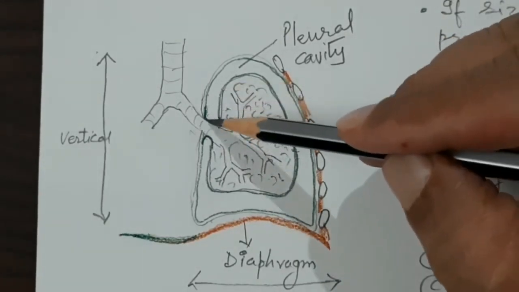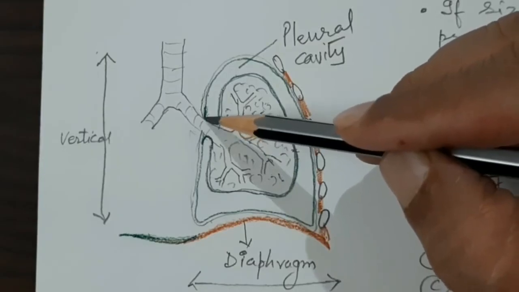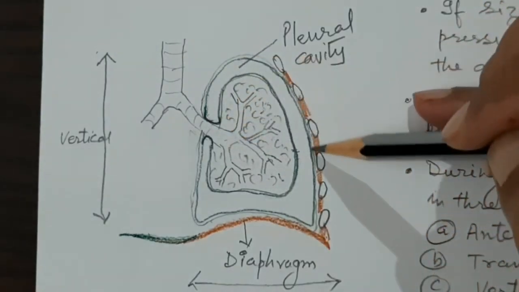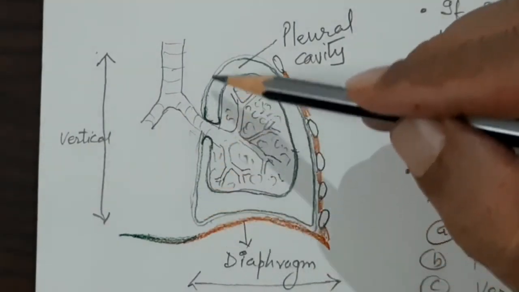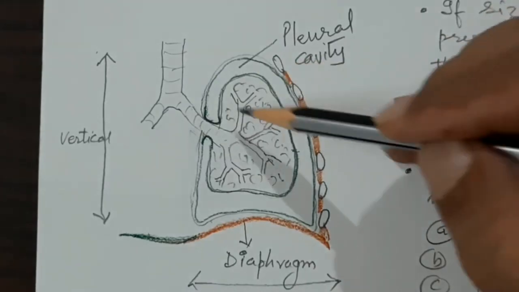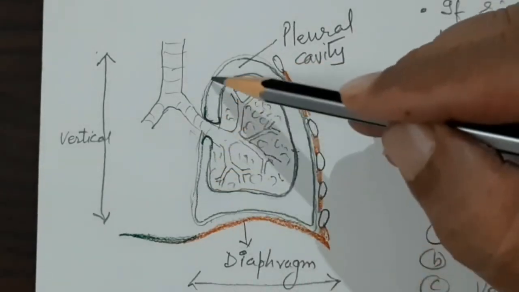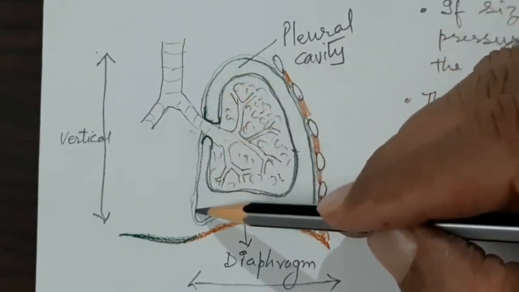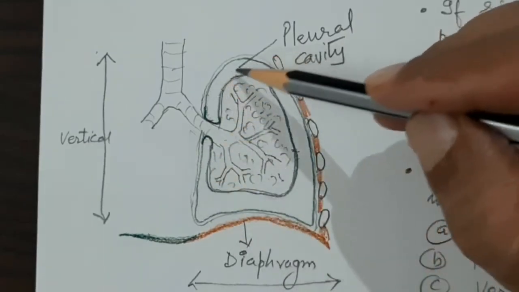Then after covering the root of the lung, this serous membrane immediately covers the peripheral cavity of the thorax, and this cavity on the medial side is formed by the mediastinum. So the pleura covering it is called the mediastinal pleura.